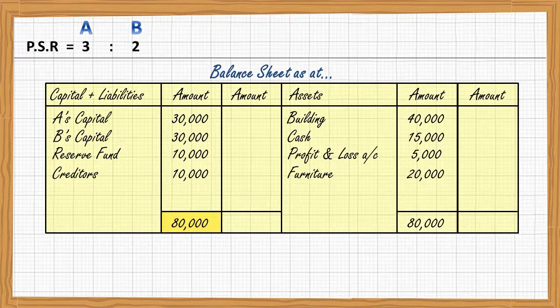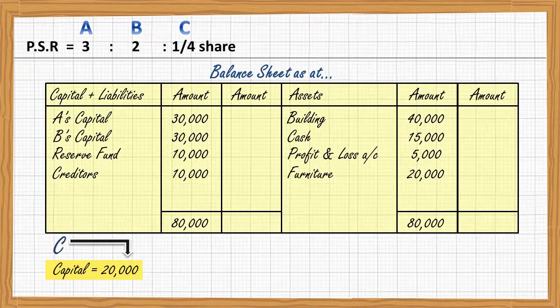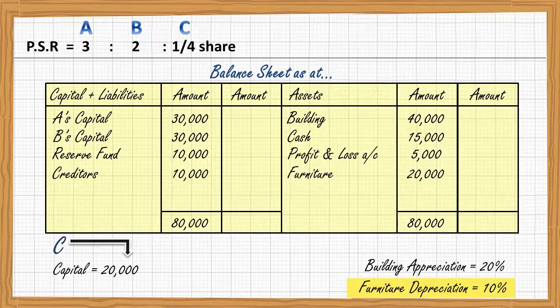On the same date, C comes as a new partner for 1/4 share. He brings rupees 20,000 as capital. It was decided to appreciate building by 20% and reduce the furniture by 10%. The value of goodwill was 20,000 rupees.